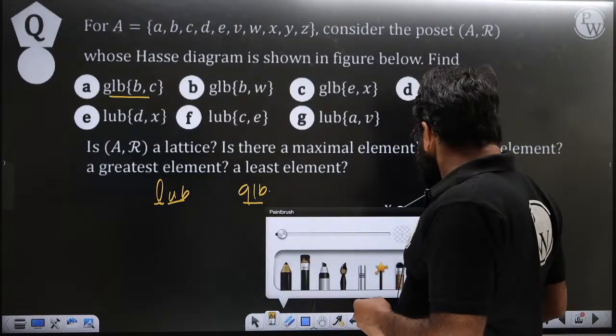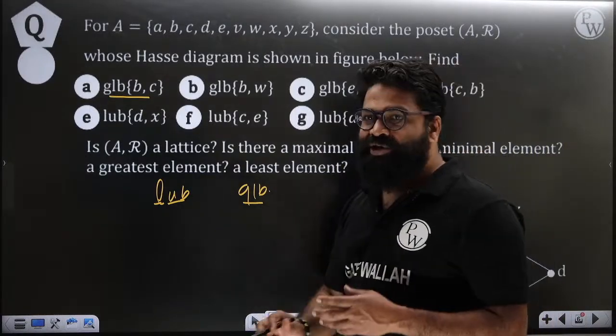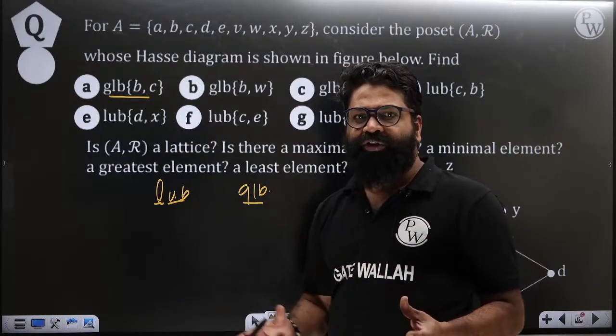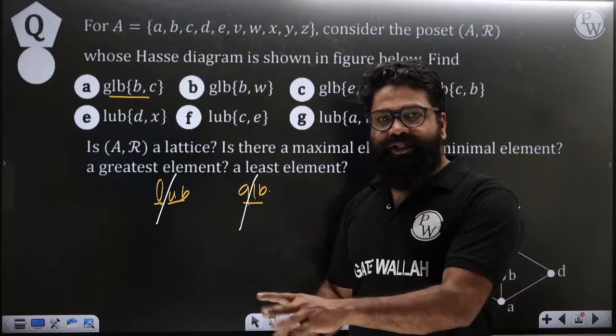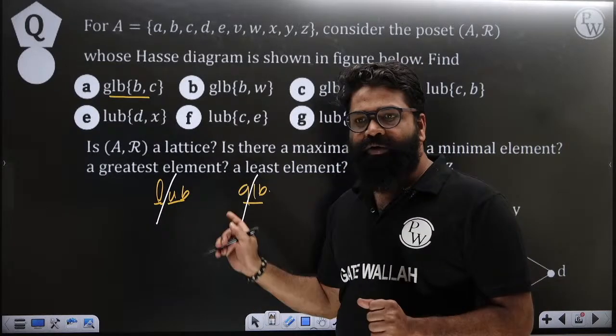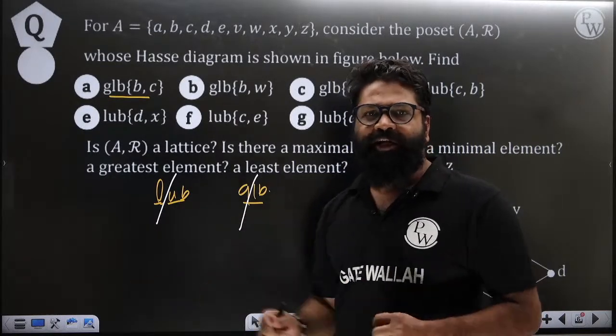I always tell all my students to try to read it in two or three terms. For example, least upper bound, greatest lower bound, least upper bound, greatest lower bound. In that manner you try to read it.